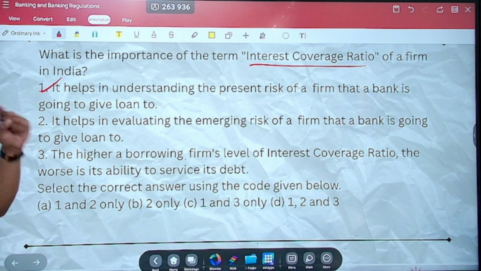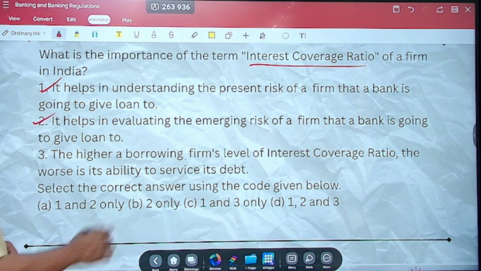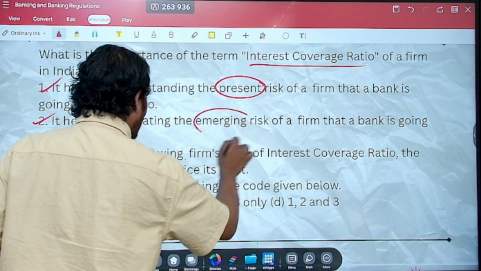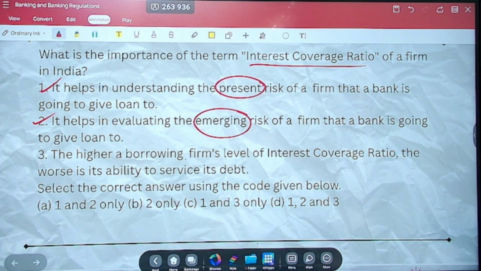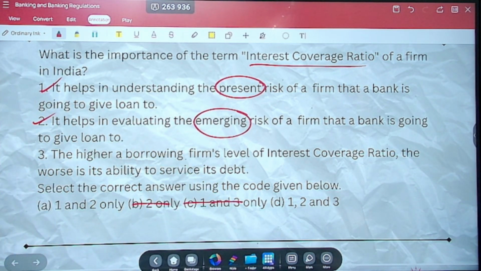Statement 2, it helps in evaluating the emerging risk of a firm that a bank is going to give loan to. Yes. It helps in identifying the risk, which is present risk or even the emerging risk also. So both statement 1 and 2 are correct. So this option is gone. This option is gone. Now let's look at the third statement.